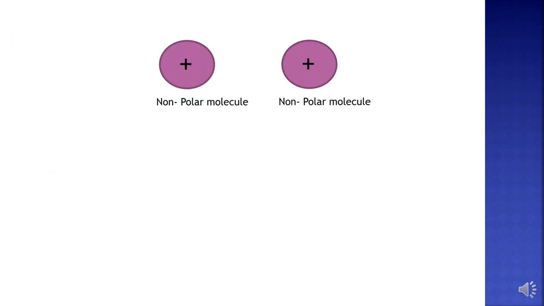Consider a non-polar molecule. This non-polar molecule has a positive center, that is the nucleus, and an electron cloud around it. Now this electron cloud moves around this positive center in a symmetrical manner. Now it is supposed that the symmetrical movement of this electron cloud becomes unsymmetrical for a fraction of a second.